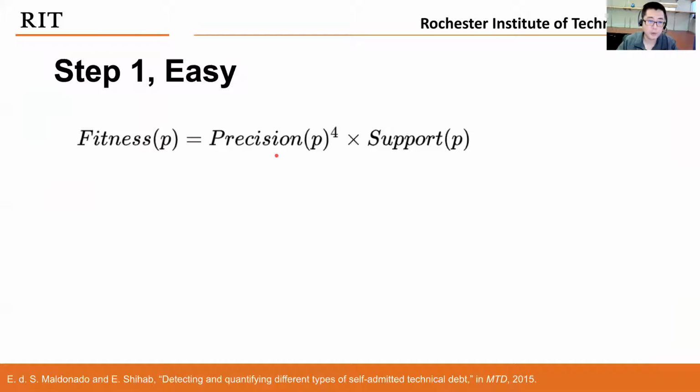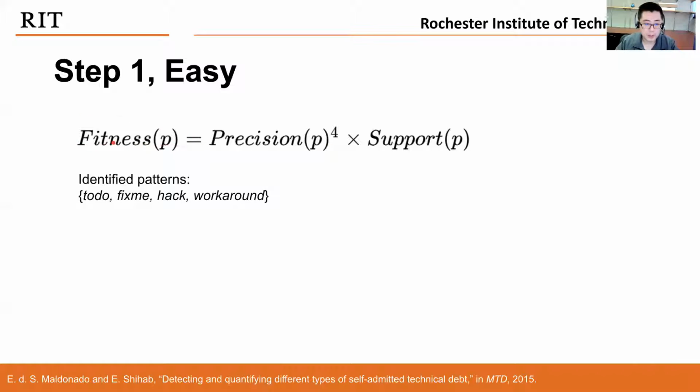Let's take a closer look at each of these steps. In step one, we utilize the following fitness function to identify the patterns for easy to find SATDs. This fitness function is the precision of the pattern P to the power of 4 times the support of this pattern P. This means mostly we favor a high precision, right? But we also require this pattern to be not too rare. Say, for example, if there is one pattern appearing only once but has 100% precision, we still do not think this is a very useful pattern, right?